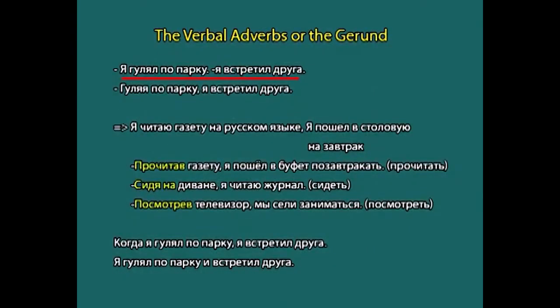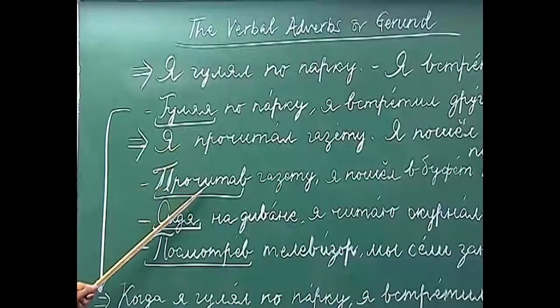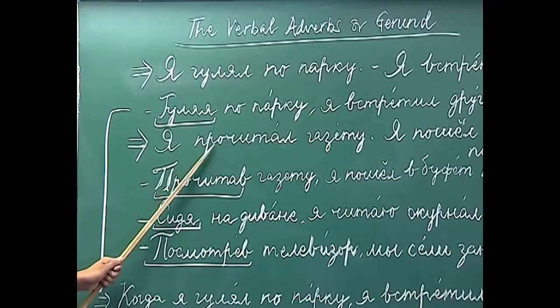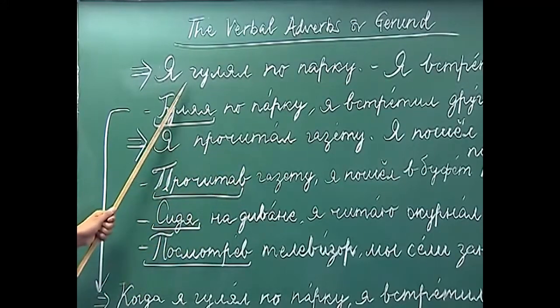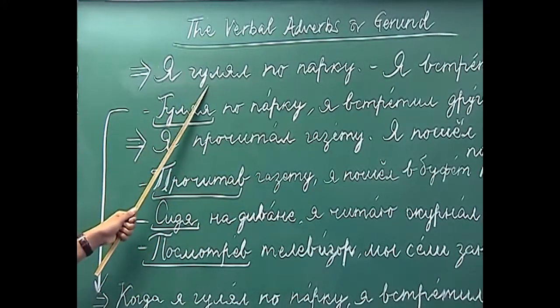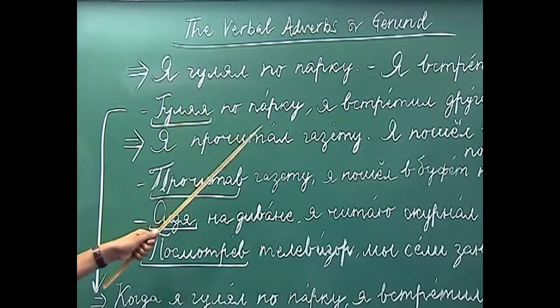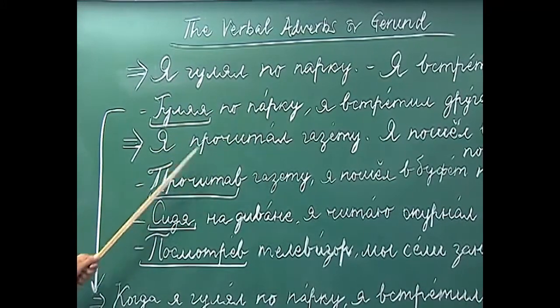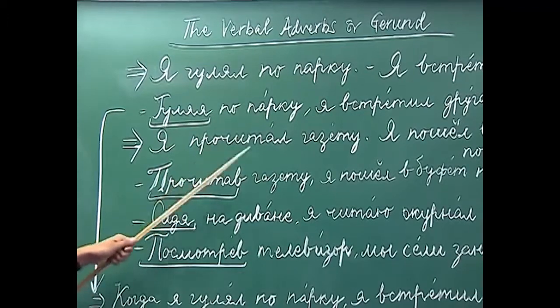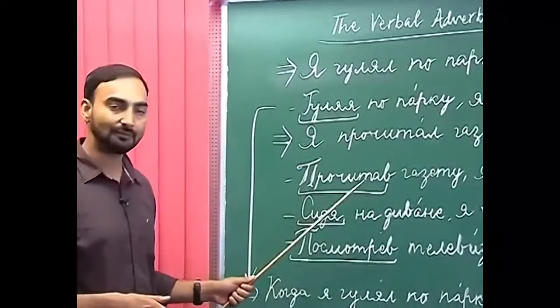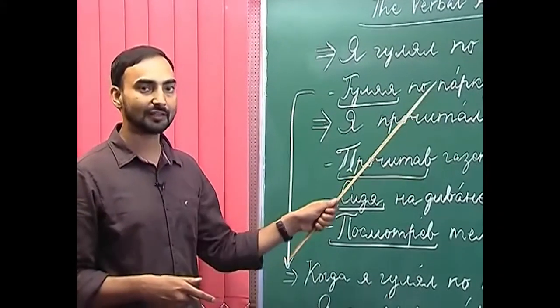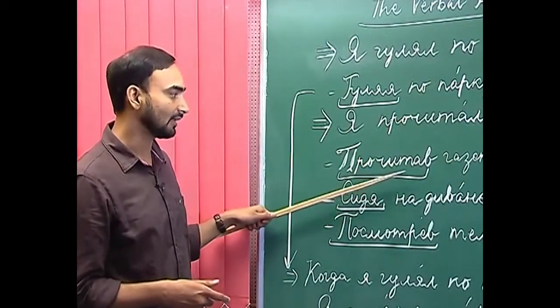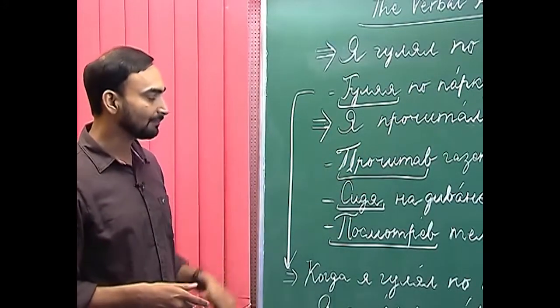So, here two forms are there. The first form has been derived from the imperfective form, and the other form, the second form, has been derived from the perfective aspect. So, when it has been derived from the imperfective aspect, it denotes the simultaneous action, and if it is derived from the perfective aspect, it denotes the action which has been completed and other action has been started or is being done. Some more examples.